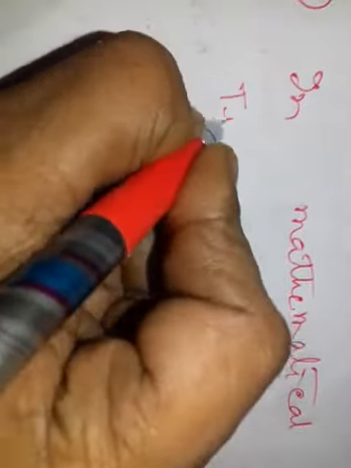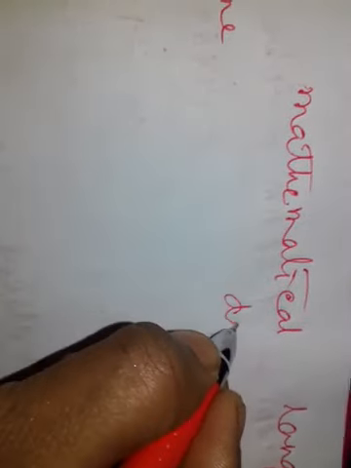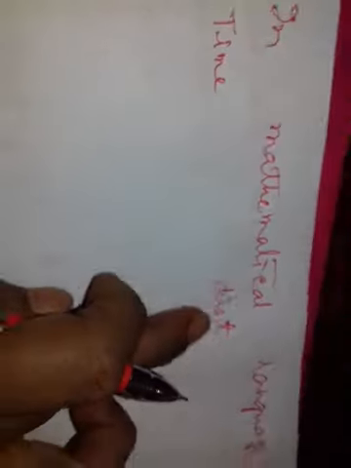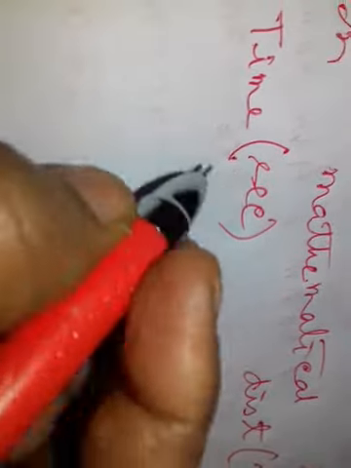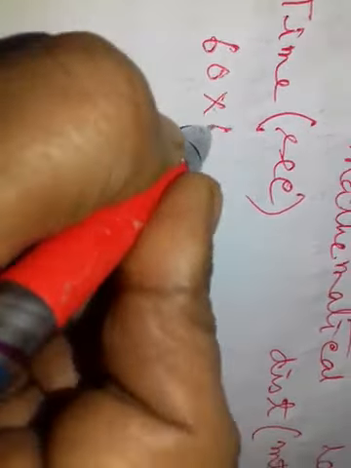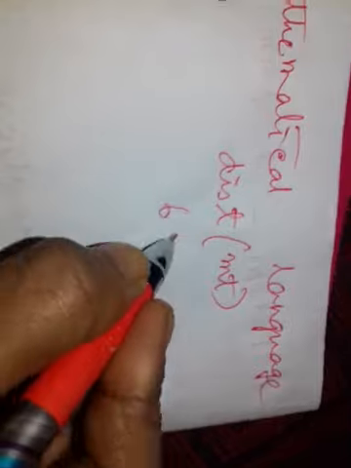left side time, right side distance. Length of the platform we have to find out. So distance on the right side, distance in meter, time in second. The speed of the train is 60 km per hour. That means in 60 into 60 second it goes 60 into 1000 meter.